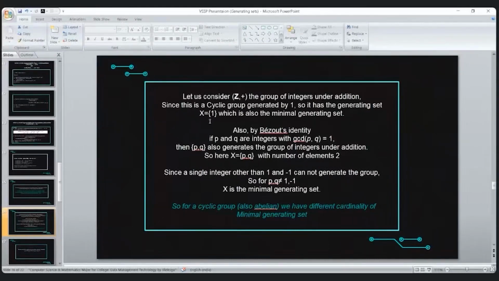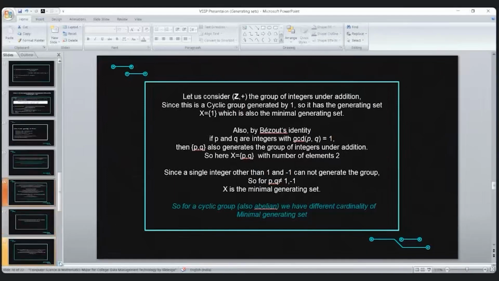So x equals {1} can generate the integers, and x equals {p, q} can also generate the integers, and both of them are minimal generating sets. So we have found an example such that a cyclic group has minimal generating sets of two different sizes.